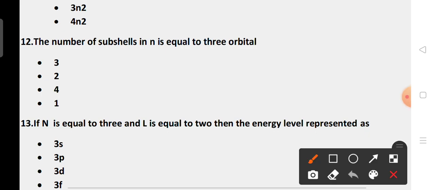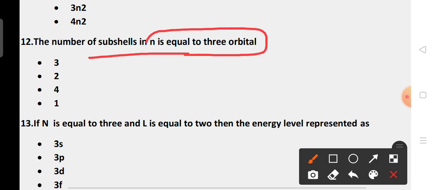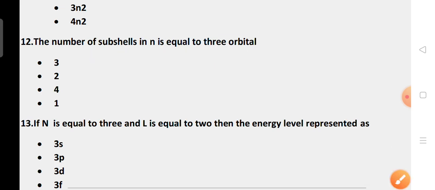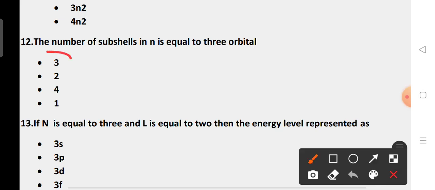Let us move to the 12th question. The number of subshells in n is equal to 3 orbit. The correct answer: option A, 3; option B, 2; option C, 4; option D, 1. The correct answer is option A, 3.